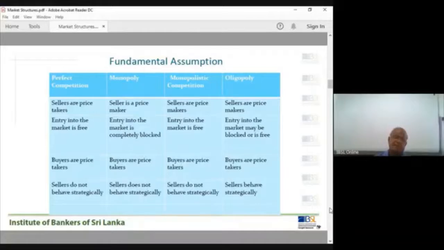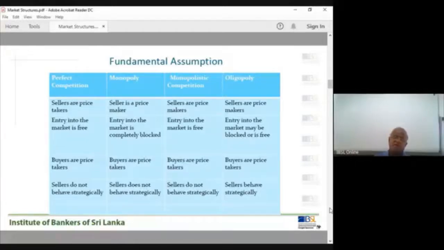Now, when you compare these market structures, another variable to compare is the entry-exit barriers. Perfectly competitive market structure: no restrictions. Entry into the market is completely free, meaning entry and exit, both. Any firm can enter and start producing this product. An existing firm can exit, come out of the industry and do their own business. Entry, exit, no restrictions whatsoever.